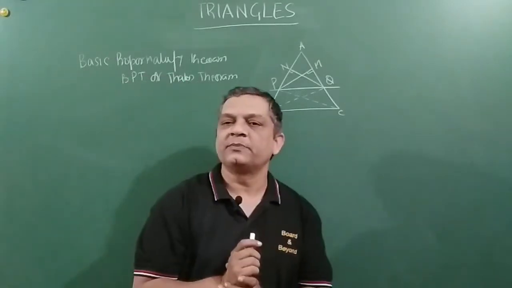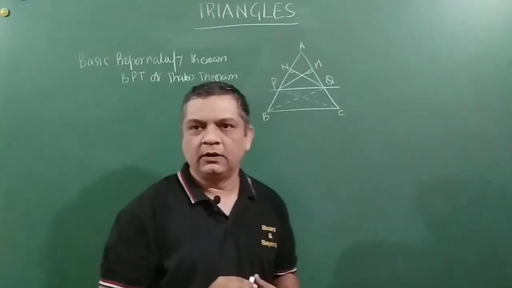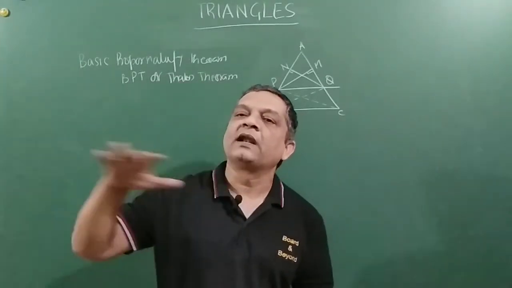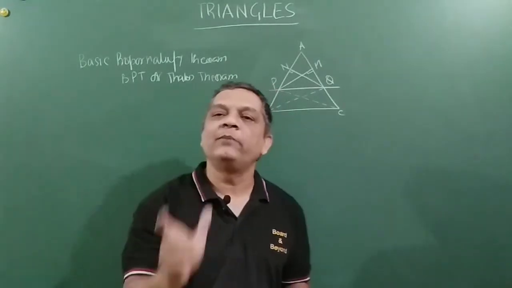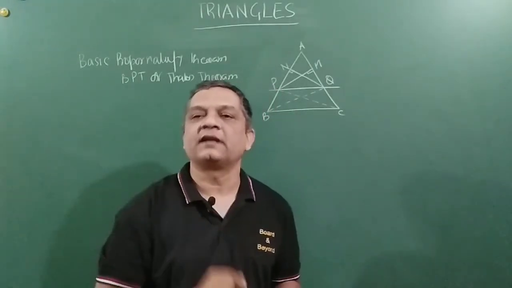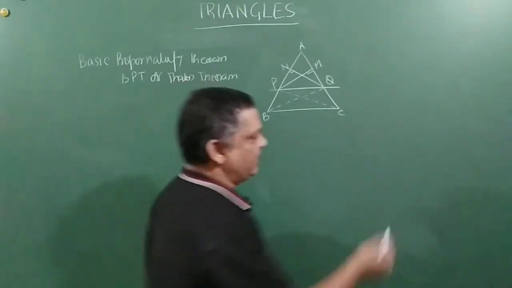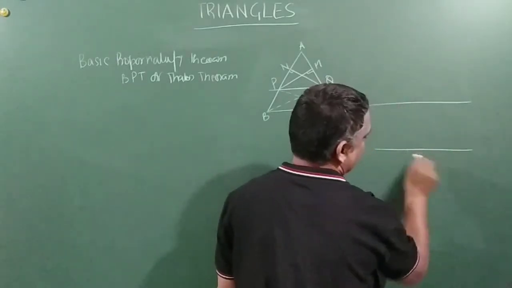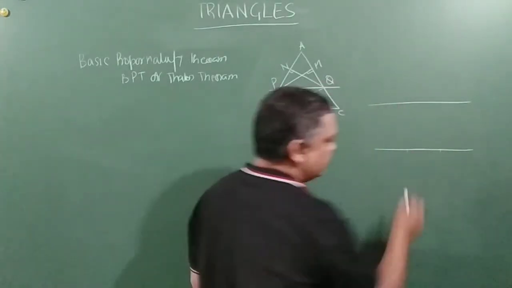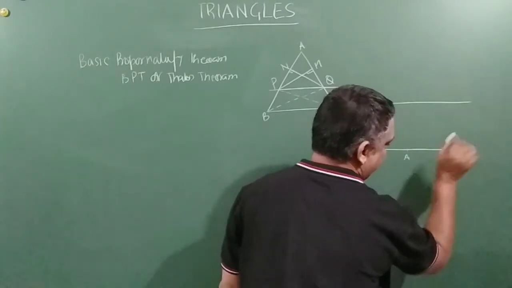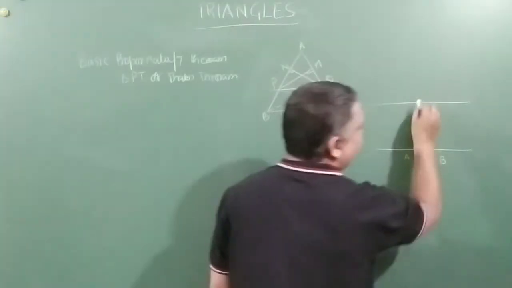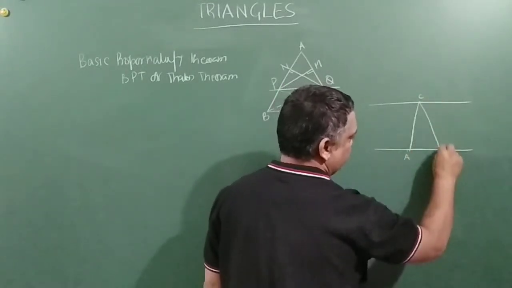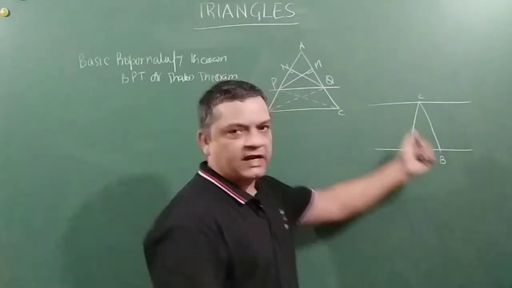Now, there is another concept here, friends, which actually comes in handy. If triangles are drawn between two parallel lines on the same base, the areas of all the triangles will be equal. Let me explain it in a little more detail. Important concept to be understood. Let us say I take this as the base, AB. Now, if I fix a point, let us say C here, and I join the two, this becomes a triangle.